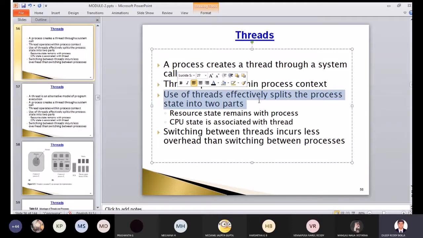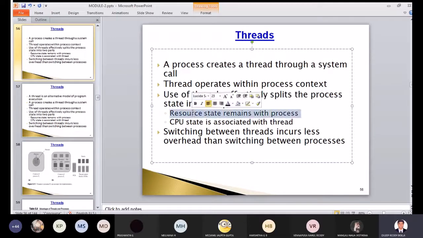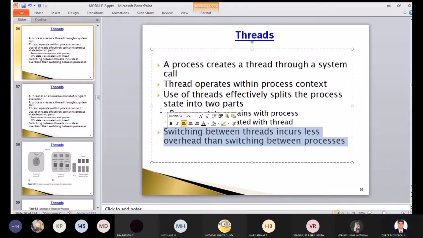Okay. So this use of threads will effectively split the process into two parts. Whenever you are trying to use a thread, the thread will effectively help the process execution in two parts, as we discussed previously. Resource state remains within process, CPU state associated with the thread. So these two parts it will execute. Now, one thread is completed, you have to go for other thread. Switching between threads incurs less overhead than switching between processes. So from one thread to other thread, if you are trying to move, the switching overhead is very less compared to one process to other process.